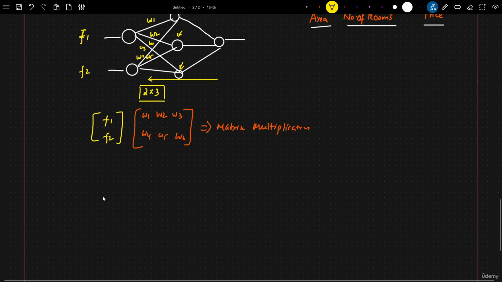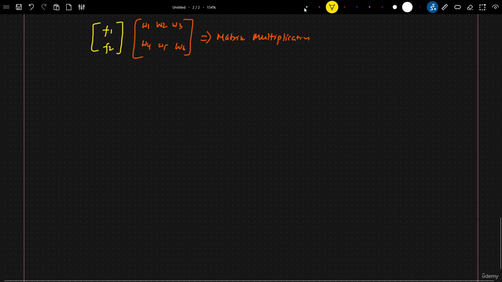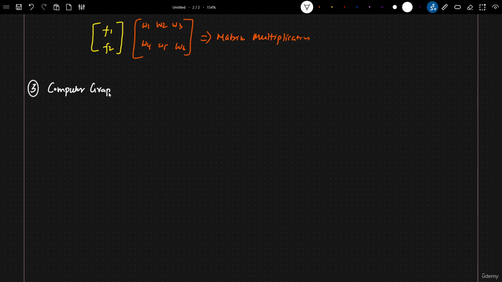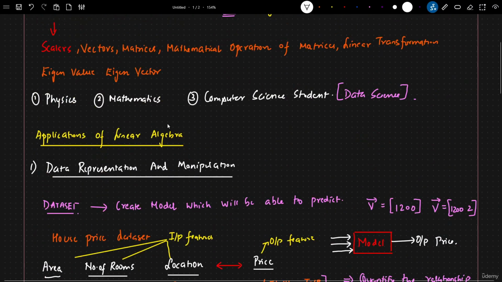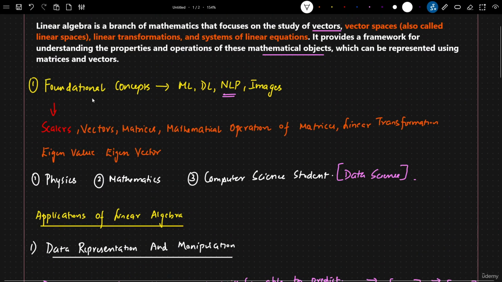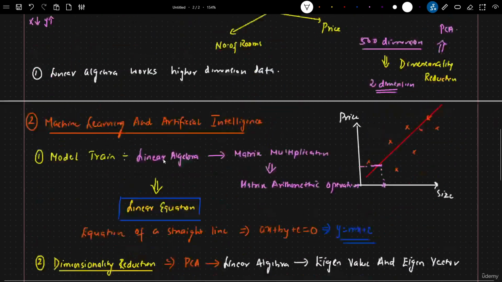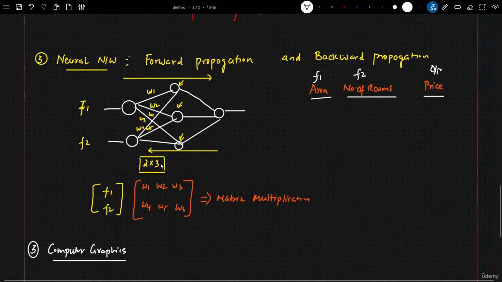Okay. Now coming to the third and the most important application, computer graphics. And don't worry guys, I will explain each and everything, like what are the core concepts that will be required in linear algebra. We'll talk about scalars, vectors, matrices, mathematical operations, what is linear transformation, how we go ahead with eigenvalues and eigenvectors.